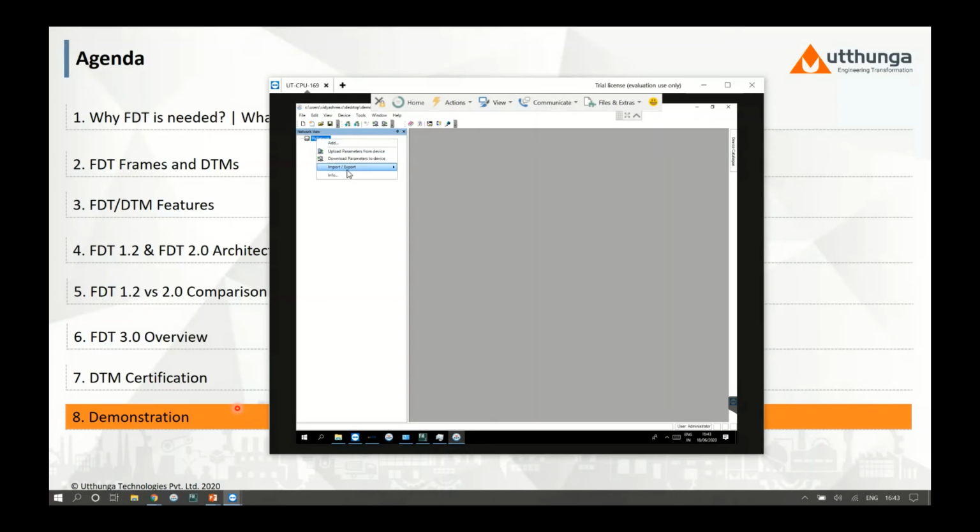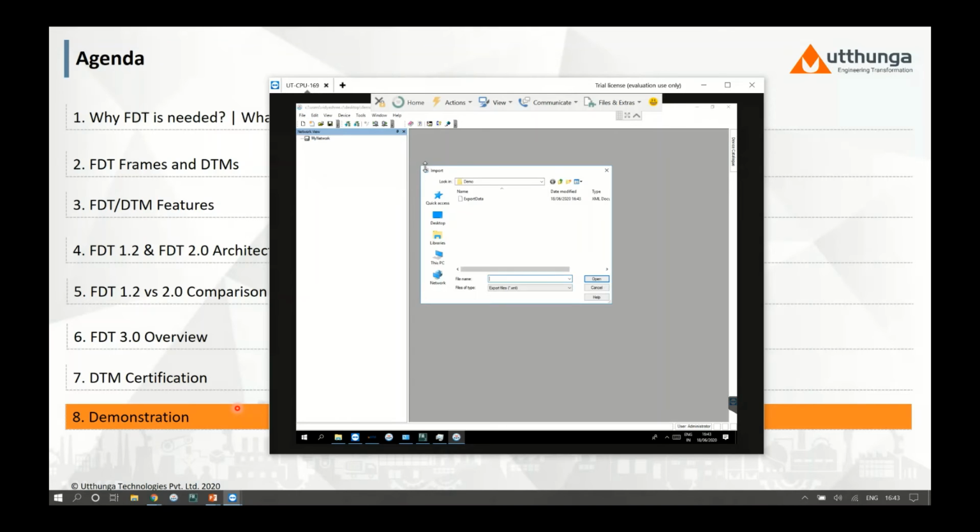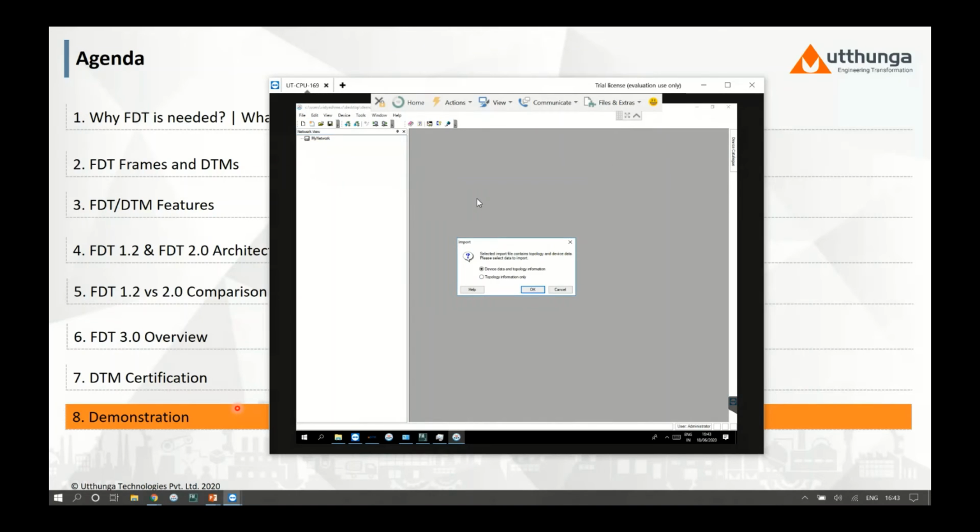There is an option. You can find it in the context menu. Using import, let me import the data which is exported. Again, you can restrict here if you want it specific to topology or both device data and topology. Let me choose both.